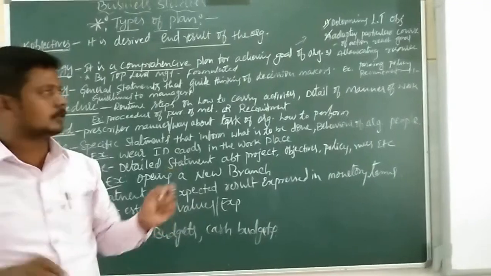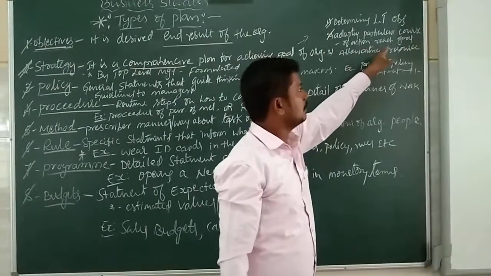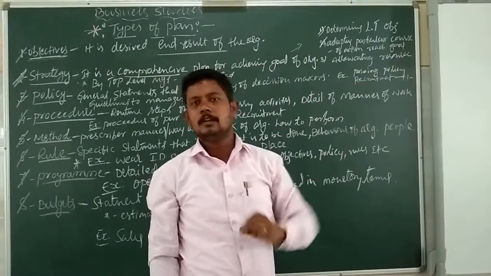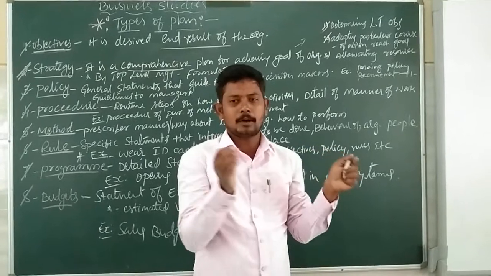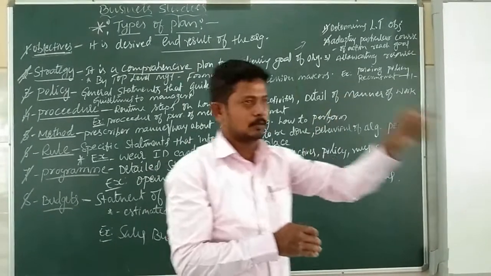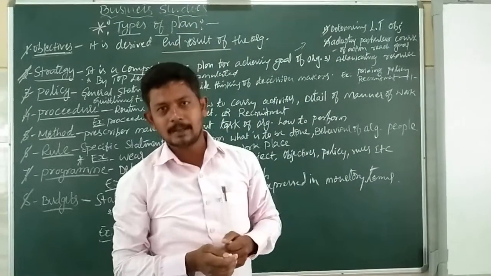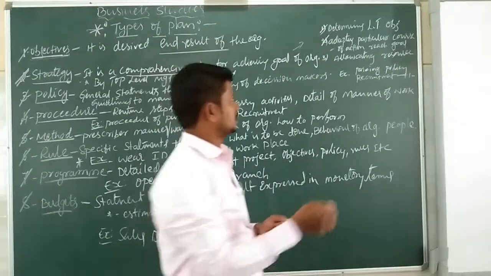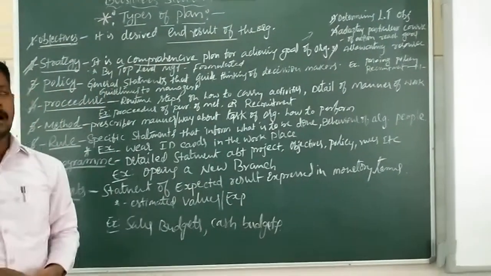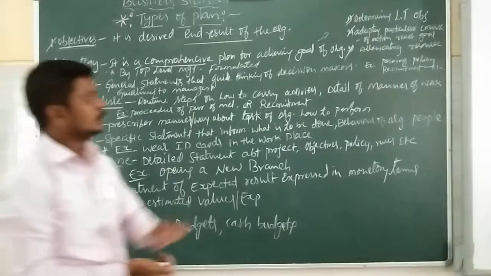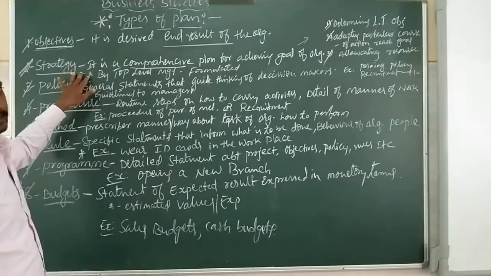With the help of doing the work, whatever plans are made, we do the work as per the plan, and with the help of that we finally reach the target goal of the business organization. Next one is allocating resources.